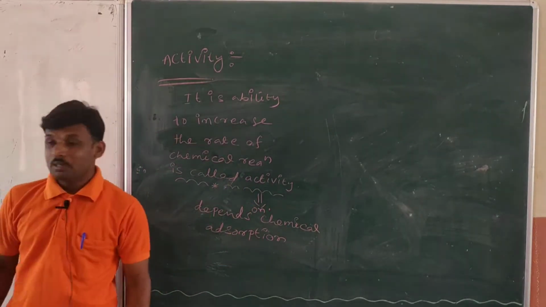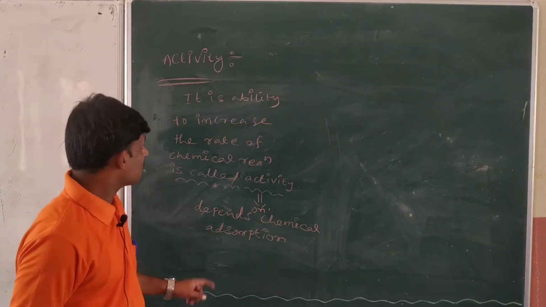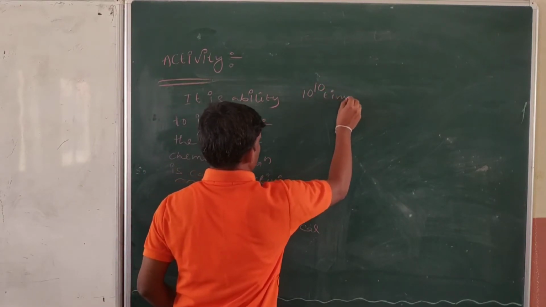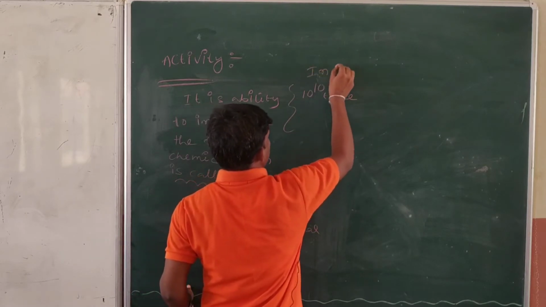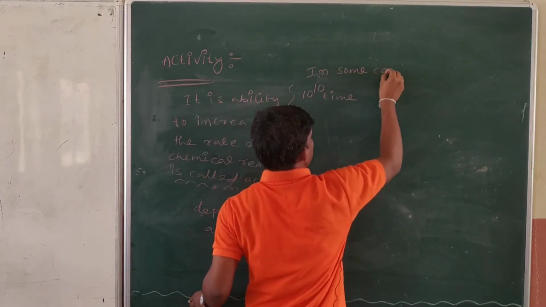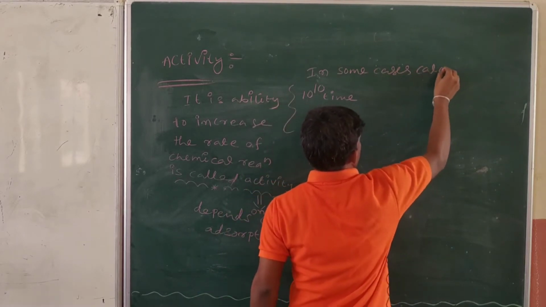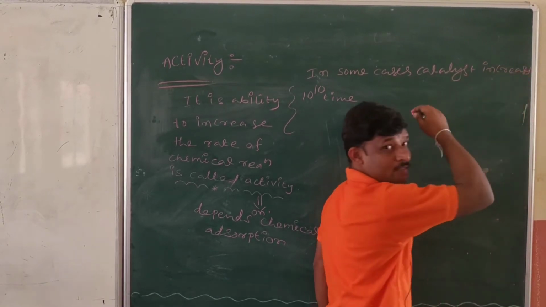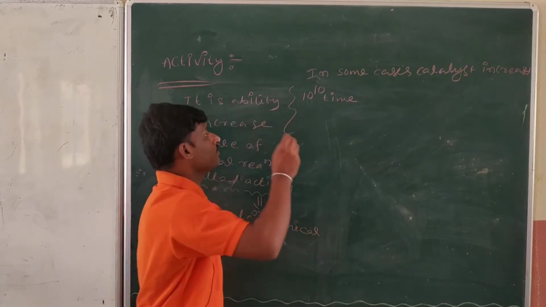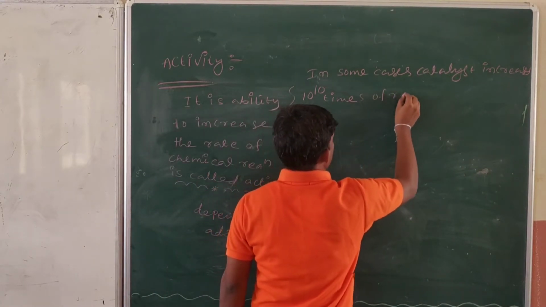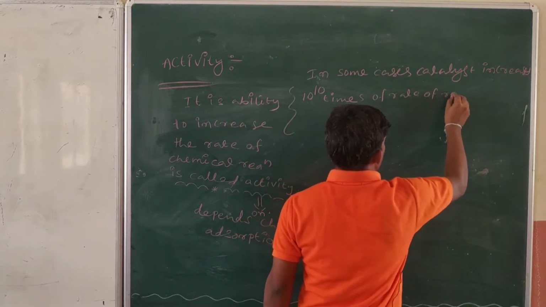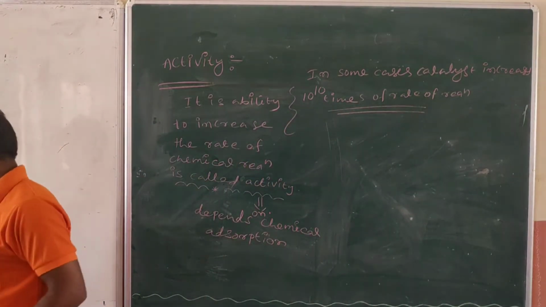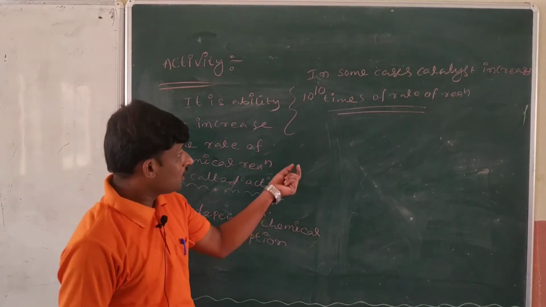Next, in some reactions, the catalyst increases the rate of reaction by 10 to the power of 10 times. Are you getting my point? This is a very, very important thing. In which case, sir? The rate of reaction increases 10 to the power of 10 times.